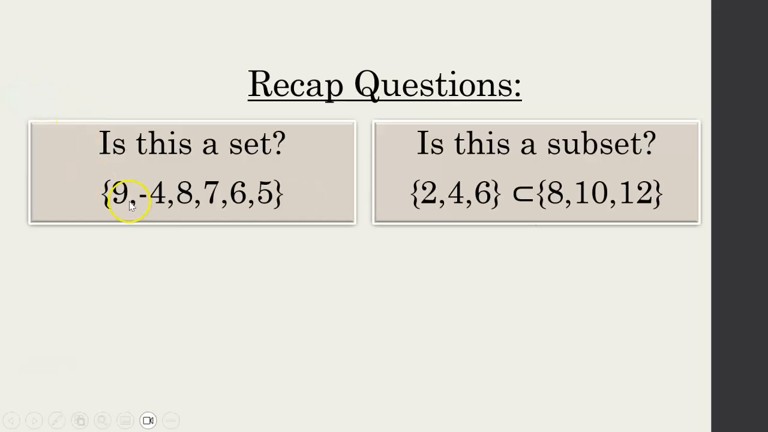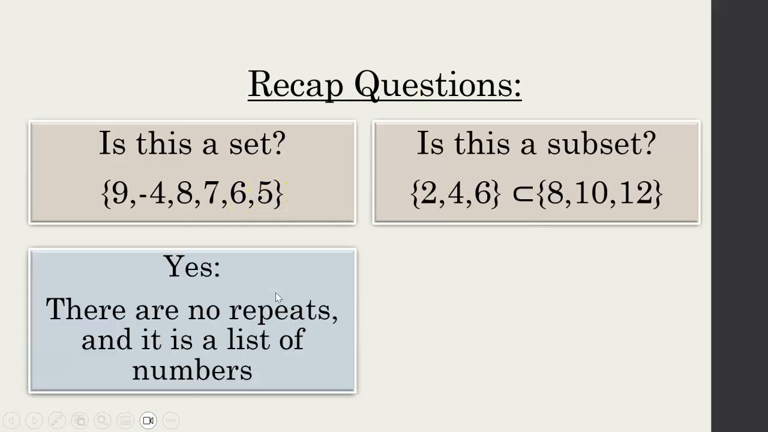So, is this a set? 9 minus 4, 8, 7, 6, 5. Well, yeah, it is a set. Because remember, we need it distinct. So is there any repeats? No. And it's well defined. Yeah, it's just a list of numbers. An example of a not defined set would be 9 minus 4, triangle, Lamborghini, 3, 1. What's going on there? It's not really defined. While this is just a bunch of numbers. So yeah, it is defined.